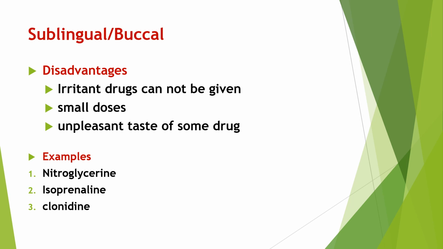Irritant drugs cannot be given by the sublingual route. We can administer only a small dose of drug, and drugs having an unpleasant taste cannot be administered by the sublingual route. Then examples of sublingual route of drug administration are nitroglycerin, isoprenaline and clonidine. So these drugs are administered by the sublingual route.